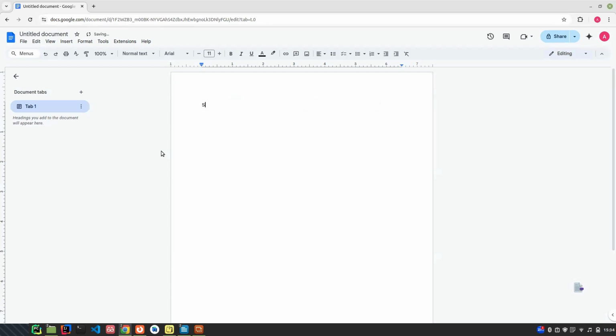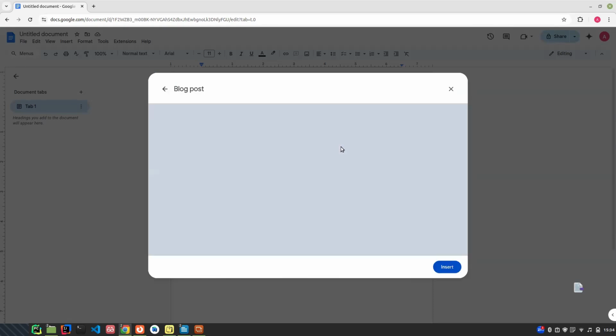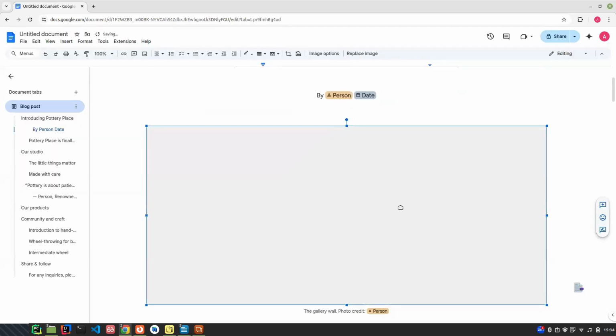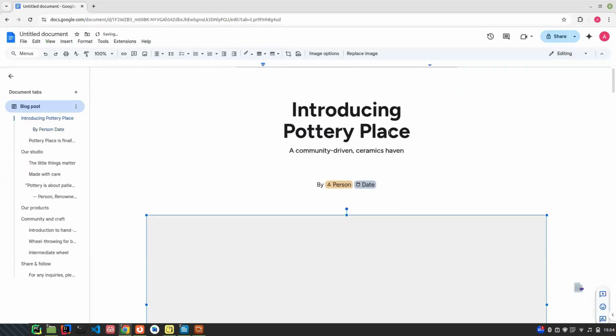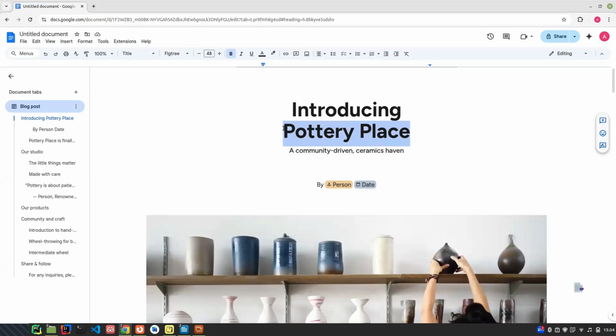So if I'm writing about, let's say, Solana, right? If you notice, you saw prompts. These are prompts you can use. If you click on templates, it can give you templates for whatever you're writing about. So if I want to write a blog post, for example, and I click blog post, I can click on insert, and it has given me a template already that I can use. I can edit this to introduce Solana, for example. You can see that I've already gotten something to use.